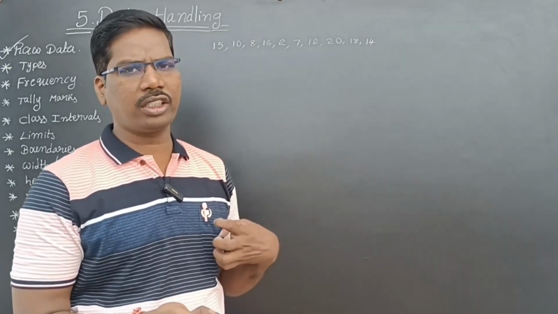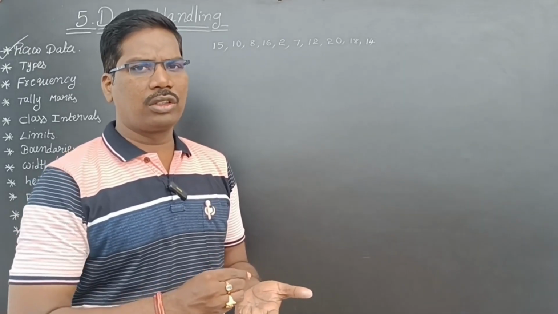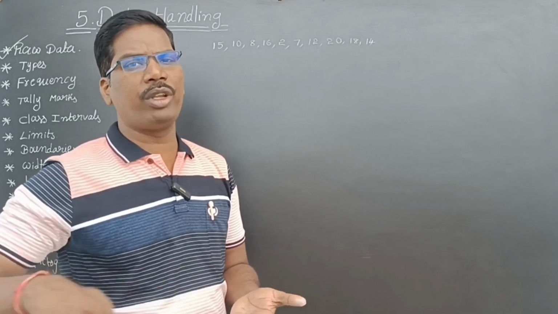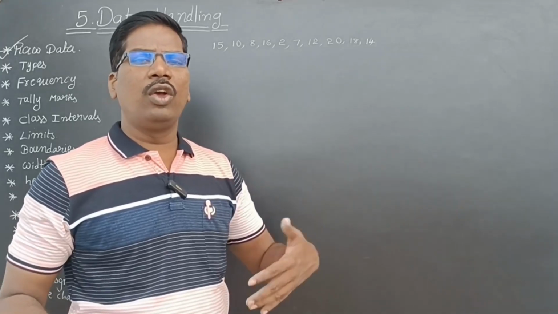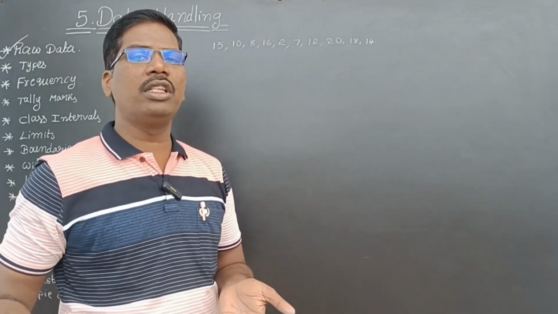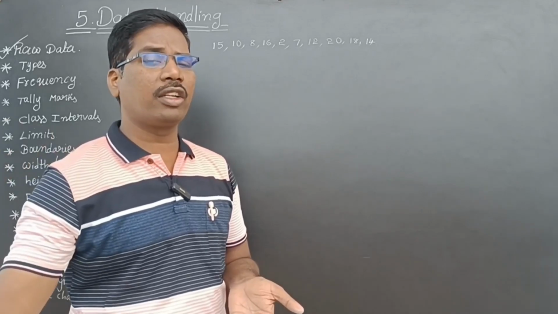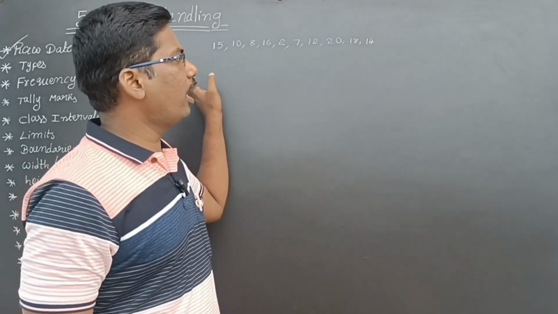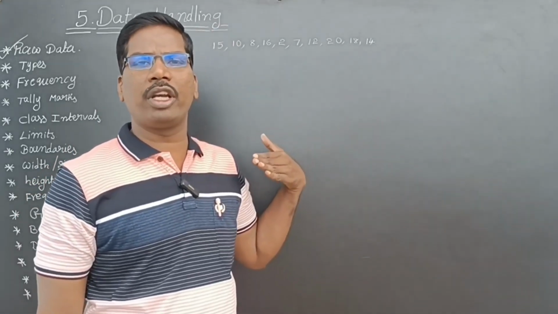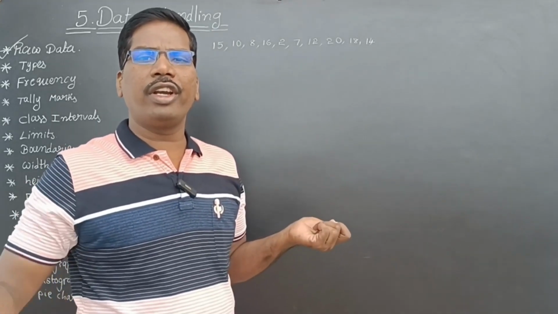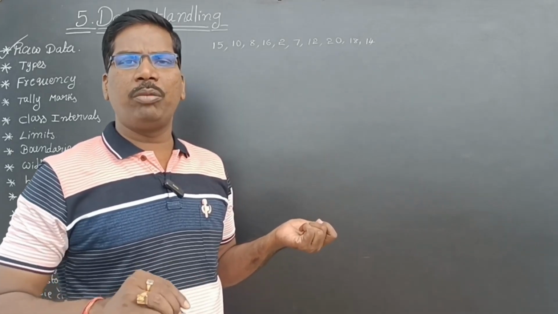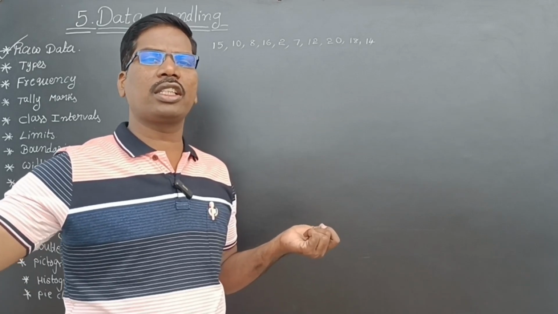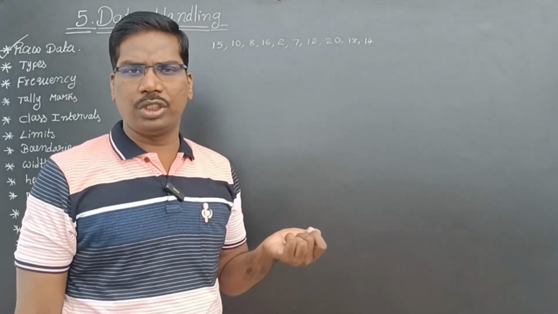Already I have collected, drawn and written everything, and a second or third person is copying from me. He is not collecting directly; he is taking what I have collected. Already collected data being collected by another person is called secondary data. For example, I have collected these marks. This is my primary data. I have recorded it in my record. Someone came to me and took the same record for his book. That is called secondary data because he has not collected the marks directly from the students, isn't it?